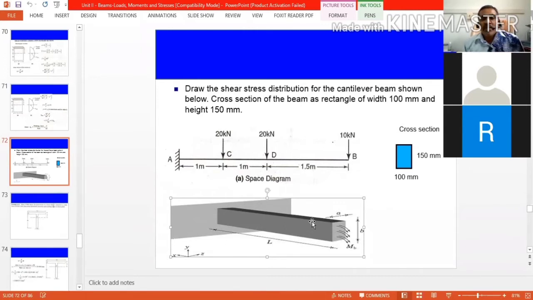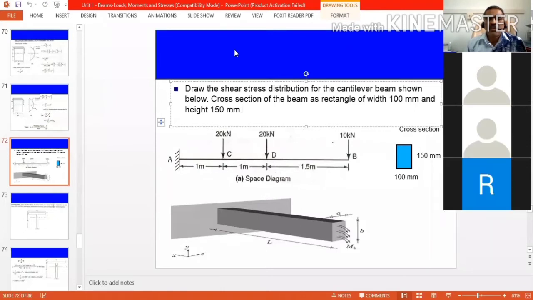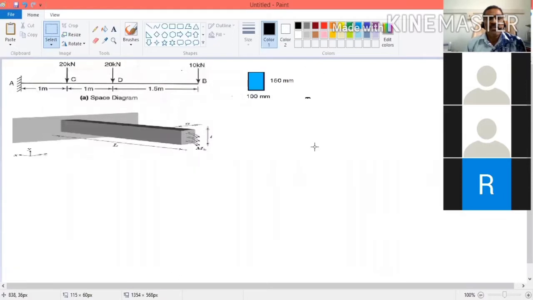Now we are going to discuss how to find the shear stress for this problem. The same problem we already discussed, the first problem we discussed in bending moment. But now we are going to calculate the shear stress. Our objective is to calculate the shear stress distribution across the depth. Okay, this is the problem.